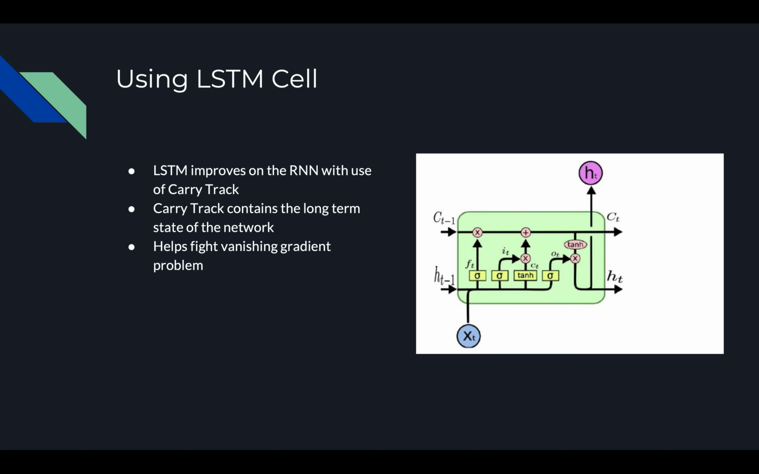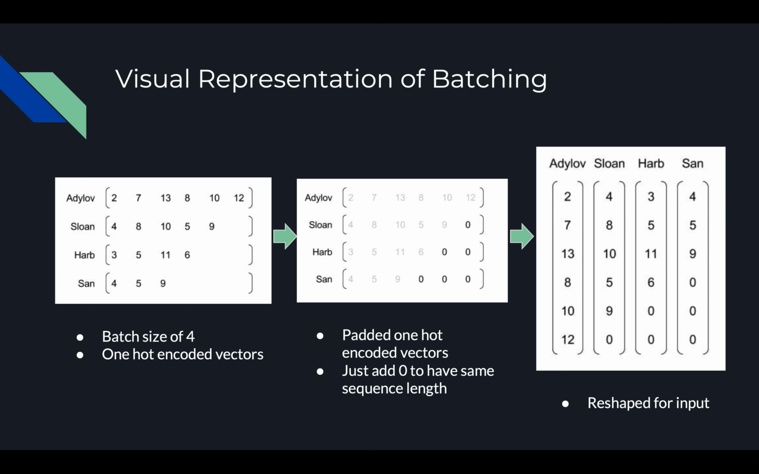So as I stated earlier, an LSTM cell is basically an RNN with a carry track, and the carry track holds the long-term state of the network. The different gates, the forget gate, input gate, carry gate, and output gate, are all networks that help each cell learn the structure of last names.